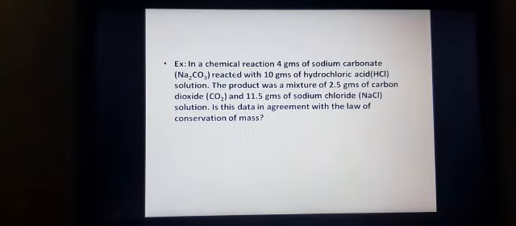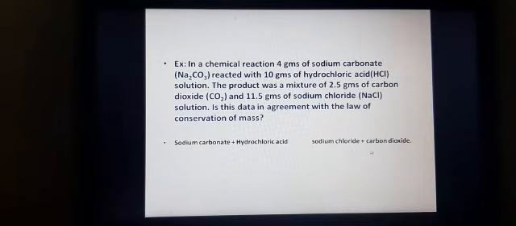That means this reaction is agreeing with the law of conservation of mass. Let us prove it. See, sodium carbonate and hydrogen chloride have combined to form sodium chloride and carbon dioxide.